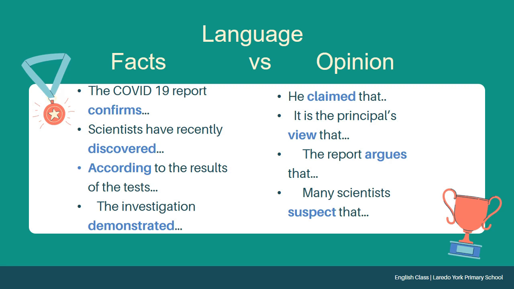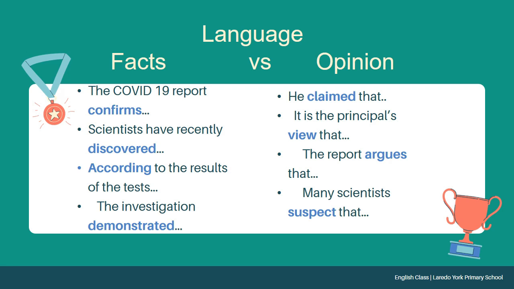Opinions are claims. He claimed that he does not have COVID-19, that he is negative. But if there is a report, it is confirmed. It's the principal's view that classes should be opened in schools, and colleges should be opened from September. This is a view.